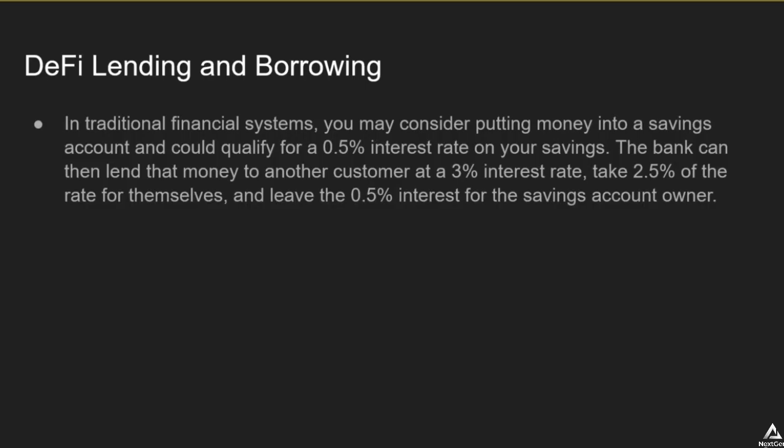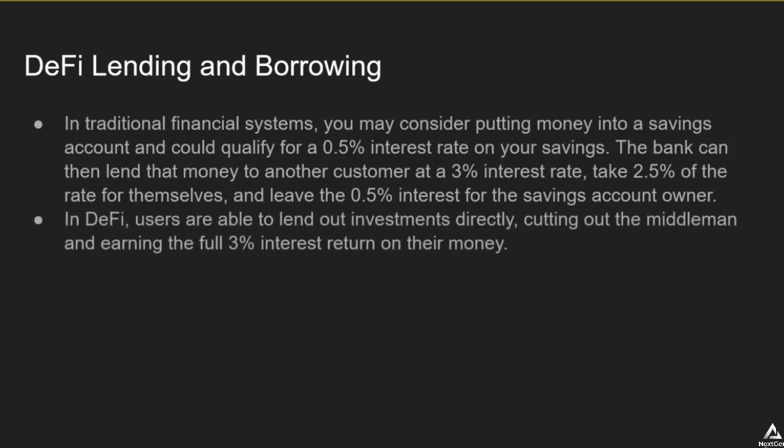So in traditional financial systems, you may consider putting money into a savings account, and you could possibly qualify for a 0.5% interest rate on your savings. The bank can then lend that money that you put into the bank to another customer at a 3% interest rate. They can take 2.5% of that rate for themselves and leave the 0.5% interest for you, the savings account owner. This is how many banks operate to this day.